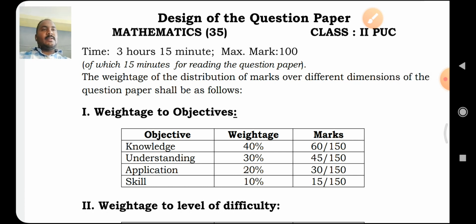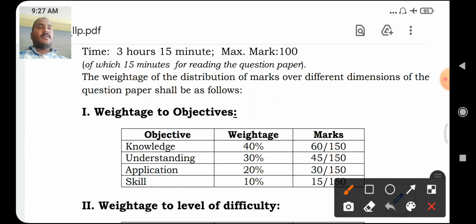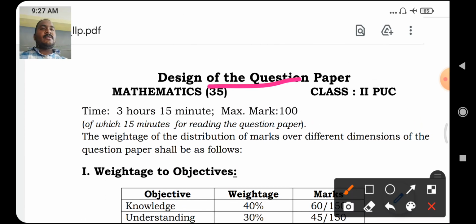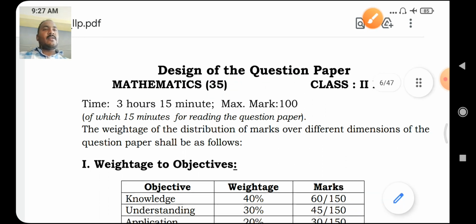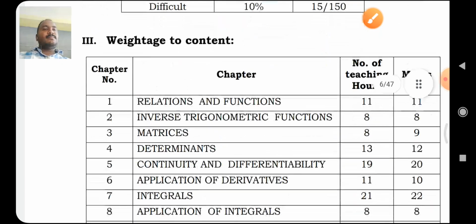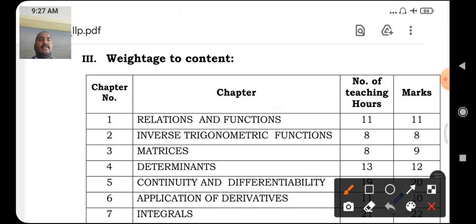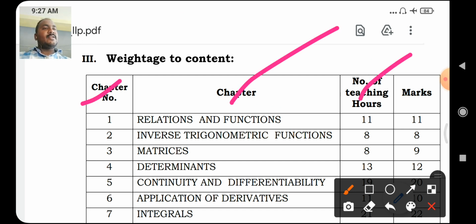Now we will discuss the design of the question paper. Subject is mathematics and subject code is 35. Okay. Now, weightage to content: chapters, number of teaching hours, and marks allotted to these chapters.